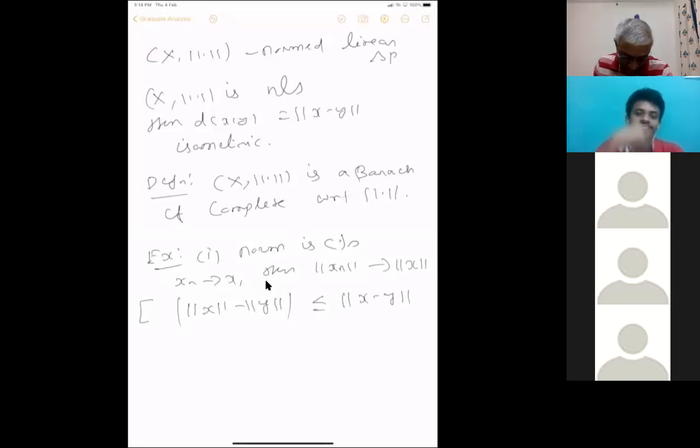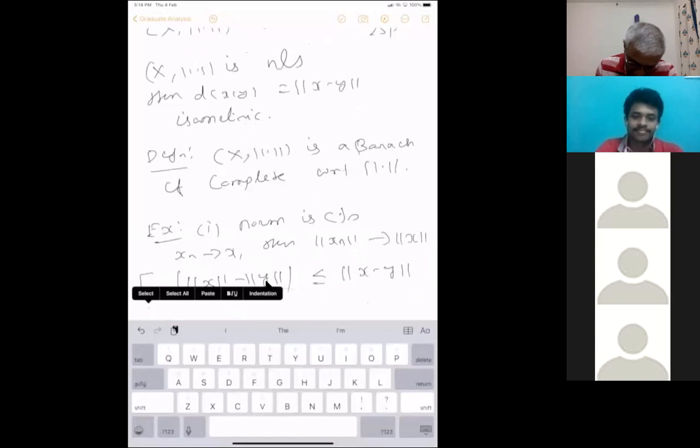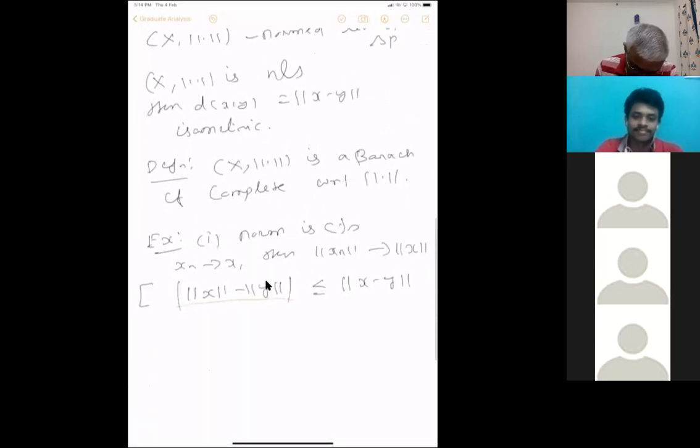So from this it follows that if you take the modulus of norm xn minus norm x, it is less than or equal to norm xn minus x. So if xn converges to x, this side goes to 0, then this will also go to 0. So the norm is continuous.